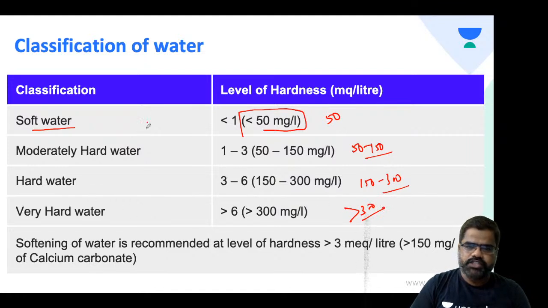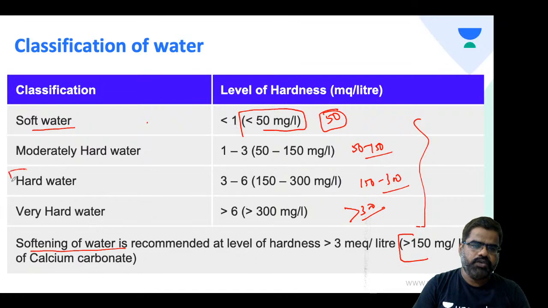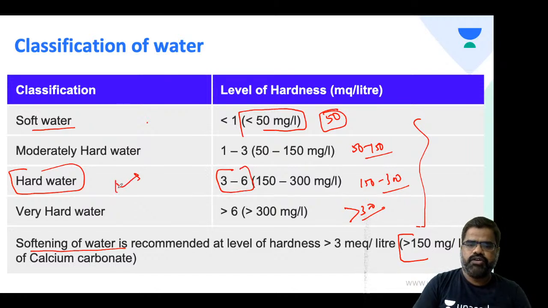Now when we know this, it becomes a sequence: 50, 50 to 150, 150 to 300, and greater than 300. It will be easy for us to remember. Now when do you recommend softening of water? It is recommended when the hardness is greater than 150. So we recommend softening of water, right?